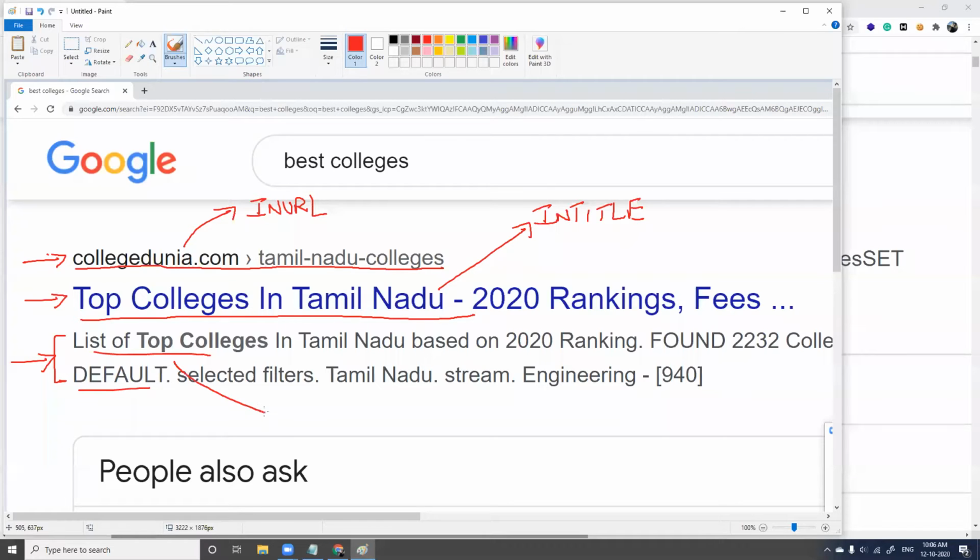These 2 lines here. This is called in text. Right? This is in text. Now you have to categorize what kind of keyword you are looking for. In case you use a keyword called in URL, and you type a particular keyword, then Google is going to search all the websites only in the URL, right? In case it is in title, it is going to search the title of the page. In text means inside the page, inside the contents of the page. So we have in URL, in title, and in text.